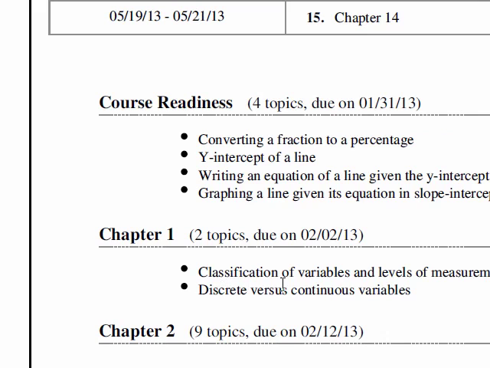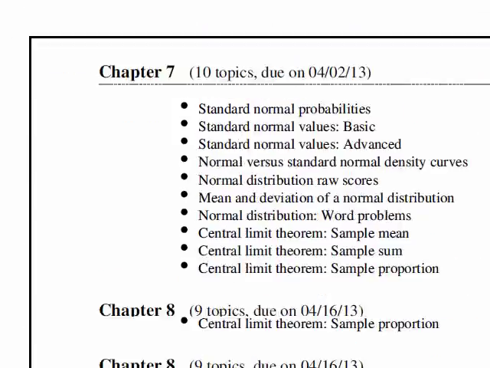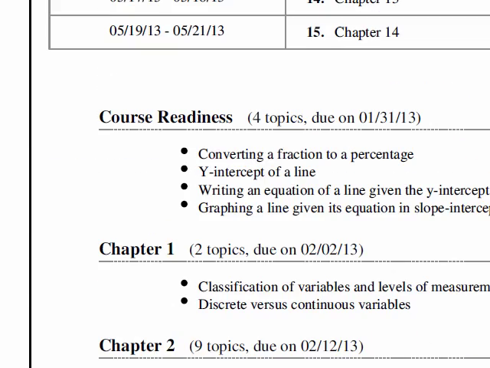So it has here classification of variables and levels of measurement. That's the name of the topic in Alex. It turns out if you were to go to the electronic copy of the book that I've attached the course to, which, by the way, you don't have to buy the physical copy of the book. All you need to do is purchase the Alex code, and I'll talk about that a little bit later. It turns out you just select that topic, and it's tied to the actual electronic course. It's in that same section, so it's really nice. And so this detailed topic just tells you all the topics, and there's 100 that you have to do. And if you do them 3 correctly in a row, then Alex says, hey, you've mastered this topic, and lets you move on.